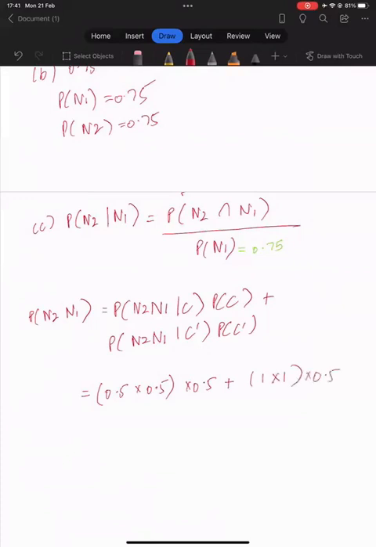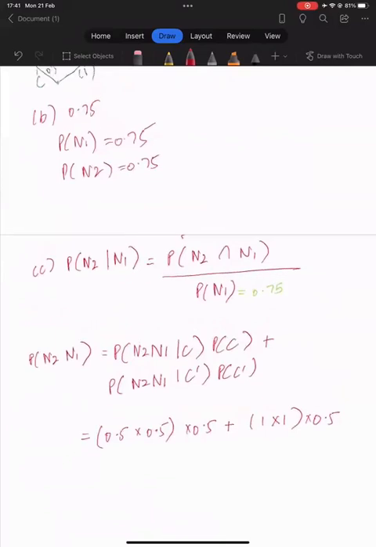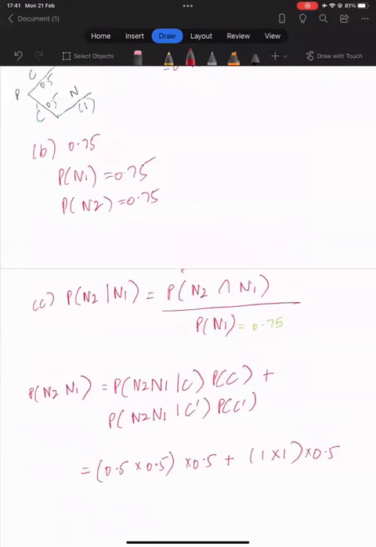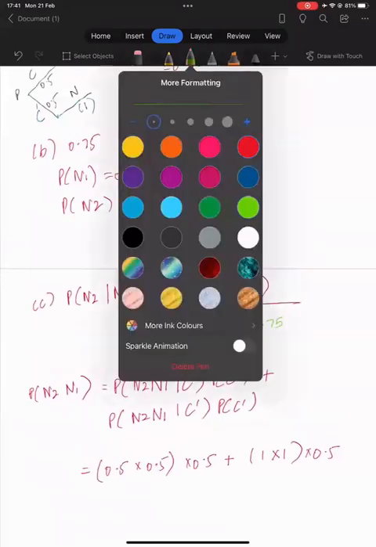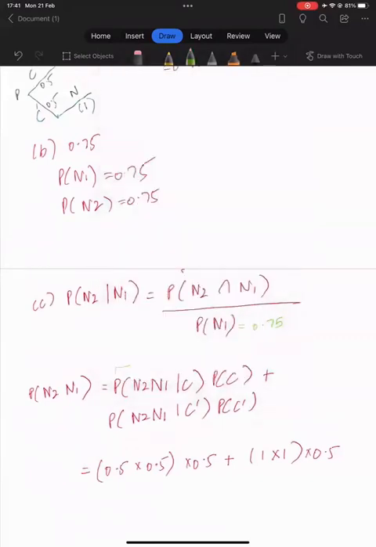So first we have the probability that both of the sons are normal given that the woman is a carrier.